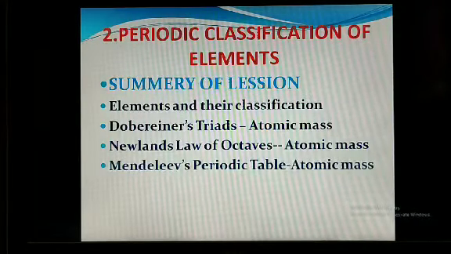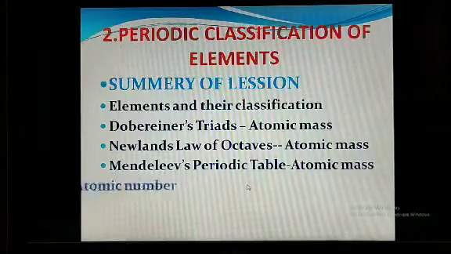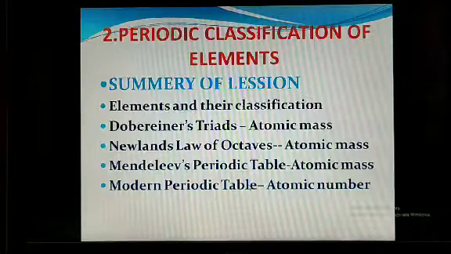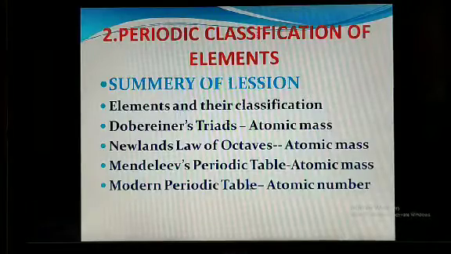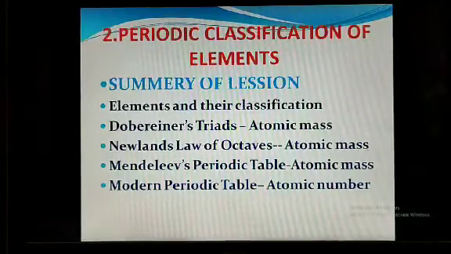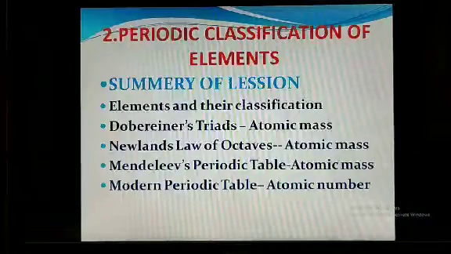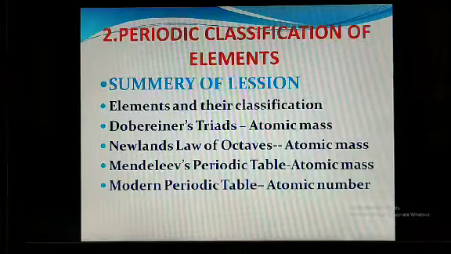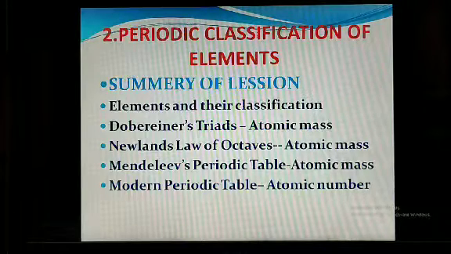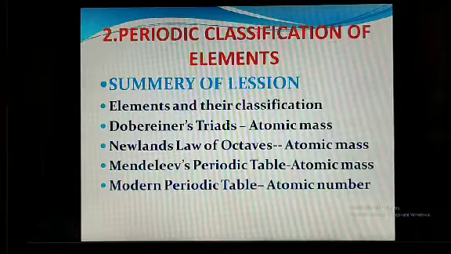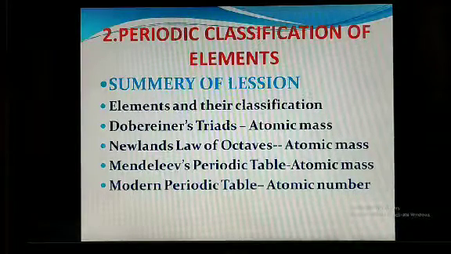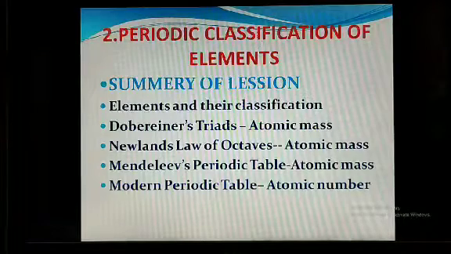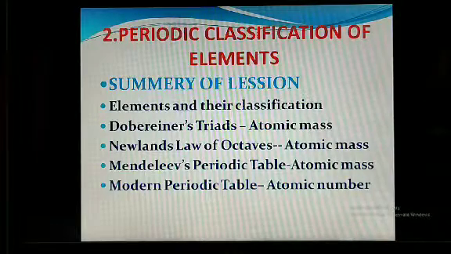The next one is Mendeleev's periodic table. Again it depends upon atomic mass and the physical and chemical properties of the substance. The modern periodic table depends upon atomic number. So after Dobereiner's triads, Newlands' law of octaves and Mendeleev's periodic table, the next study is the modern periodic table. Before going to that, I want to clear the concept of matter.